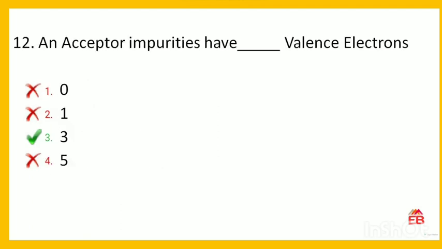Next, acceptor impurities have dash electrons. Options are 0 valence electrons, 1 valence electron, 3 valence electrons, or 5 valence electrons. Acceptor impurities will always accept electrons, so there is a deficit of electrons, so they have 3 valence electrons. In case of the donor impurity, there will be 5 valence electrons, so you can remember.